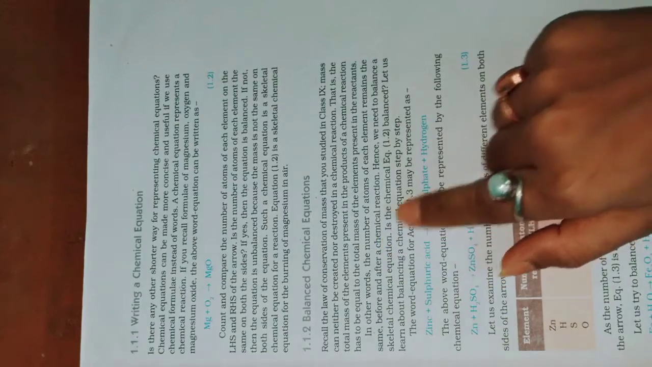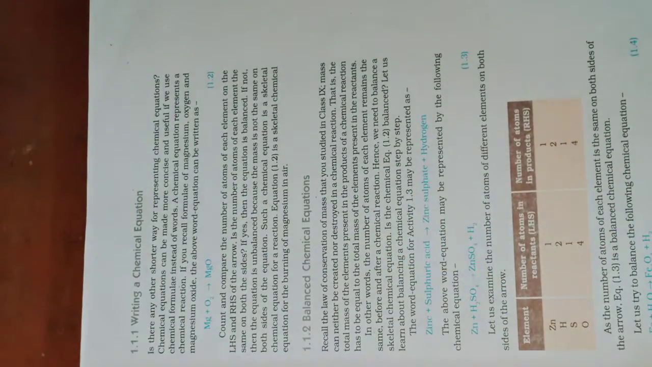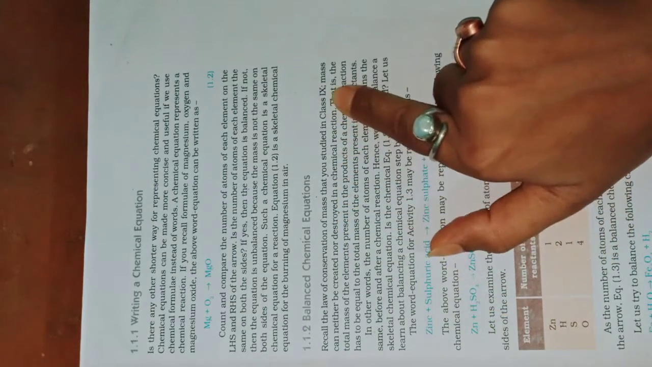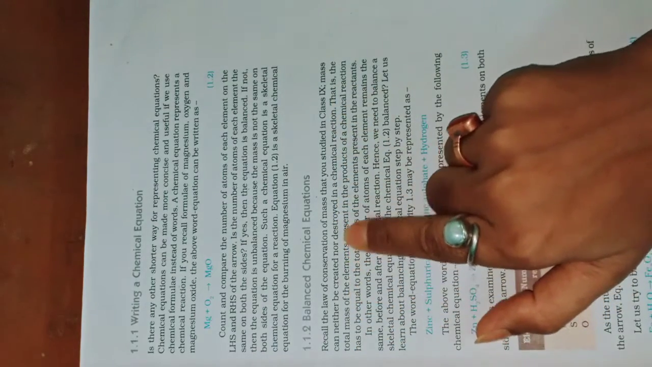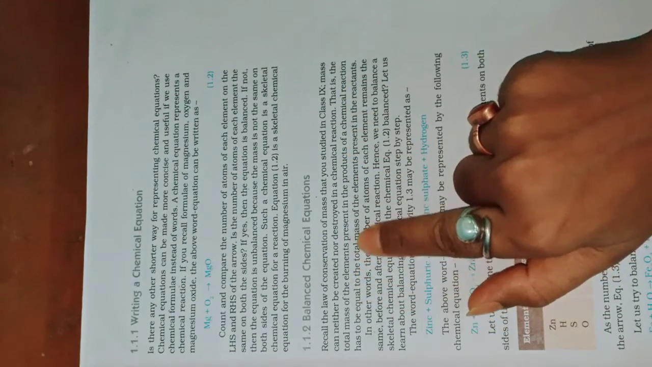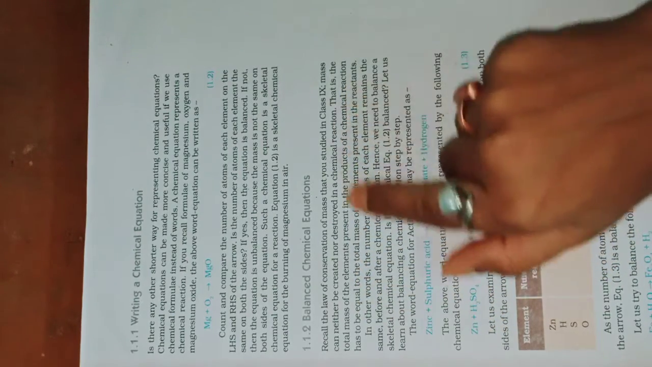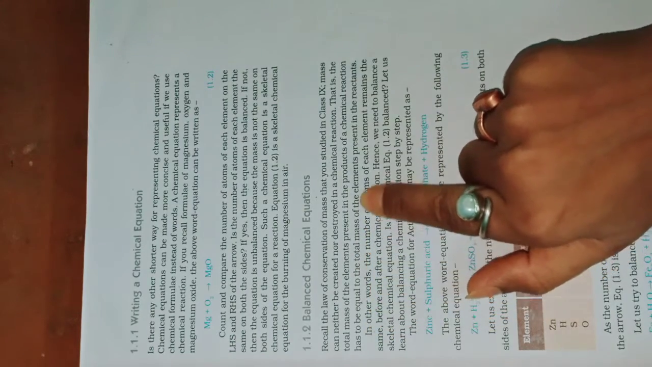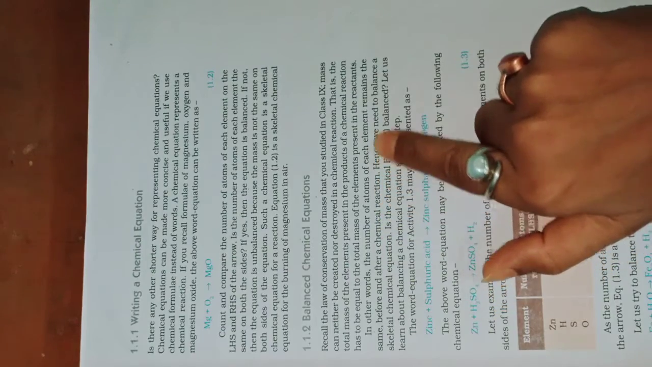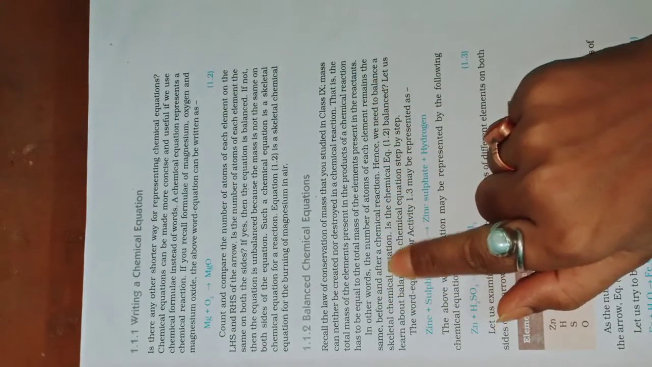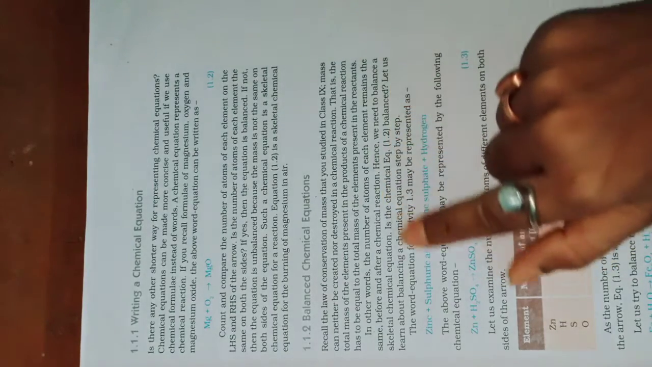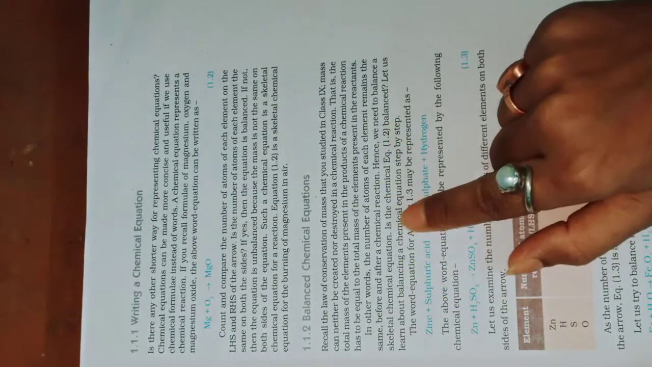So now we come to the balanced chemical equation. Recall the law of conservation of mass that you studied in class 9. Mass can neither be created nor destroyed in a chemical reaction. That is, the total mass of the elements present in the products of a chemical reaction has to be equal to the total mass of the elements present in the reactants. In other words, the number of atoms of each element remains the same before and after a chemical reaction. Hence, we need to balance a skeletal chemical equation.